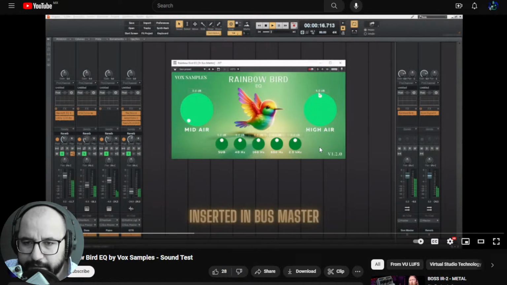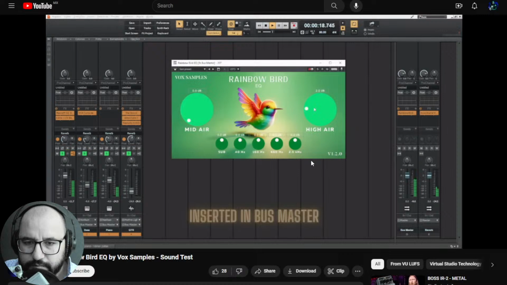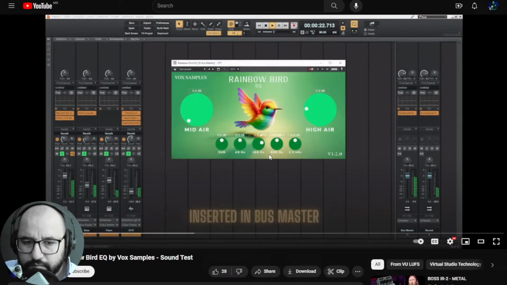Okay, the air band. It's on the mix bus. 2.5k. 40 Hertz from the bottom.